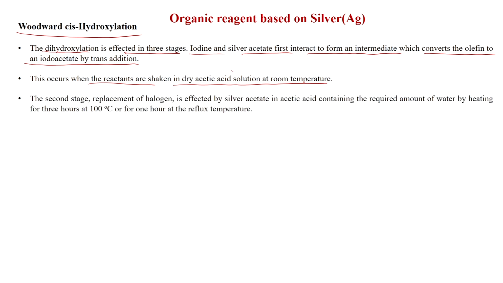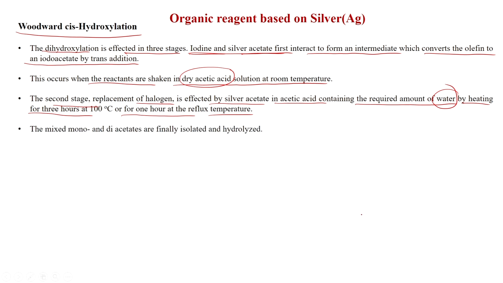So, first you have to shake with dry acetic acid, iodine and silver acetate. The second stage, replacement of halogen, is effected by silver acetate in acetic acid containing the required amount of water. This is also important, the water you have to present by heating for 3 hours at 100 degree centigrade or for 1 hour at the reflux temperature. And the mono and diacetates are finally isolated and hydrolyzed.